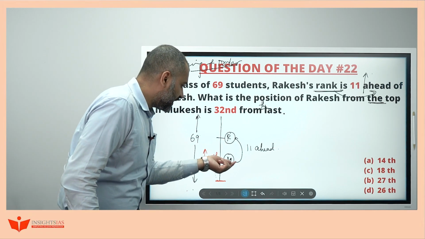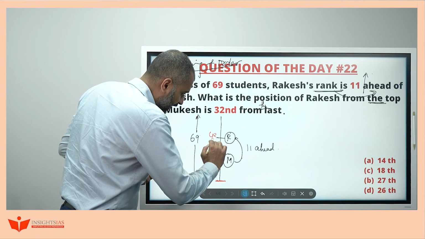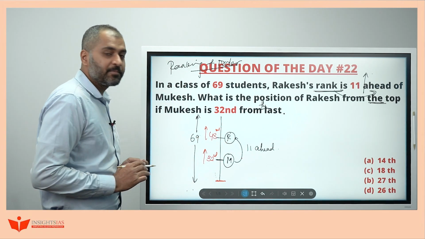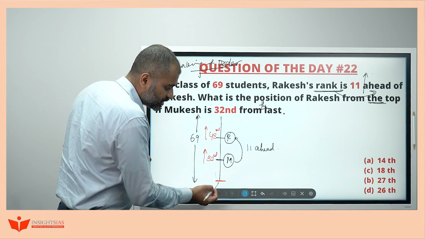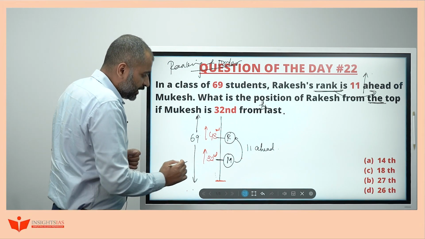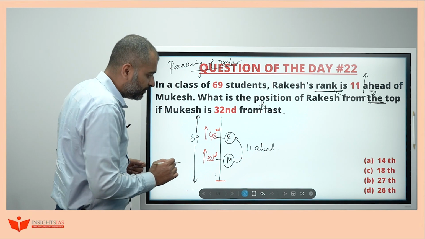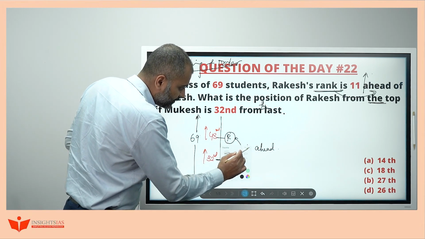And Rakesh is 11 ahead of Mukesh, which means his position will be 11 after 32, that is 43rd from this direction only. Now we got the position of Mukesh as well as Rakesh from the last. In these 69 students, Rakesh's position from the last is 43.